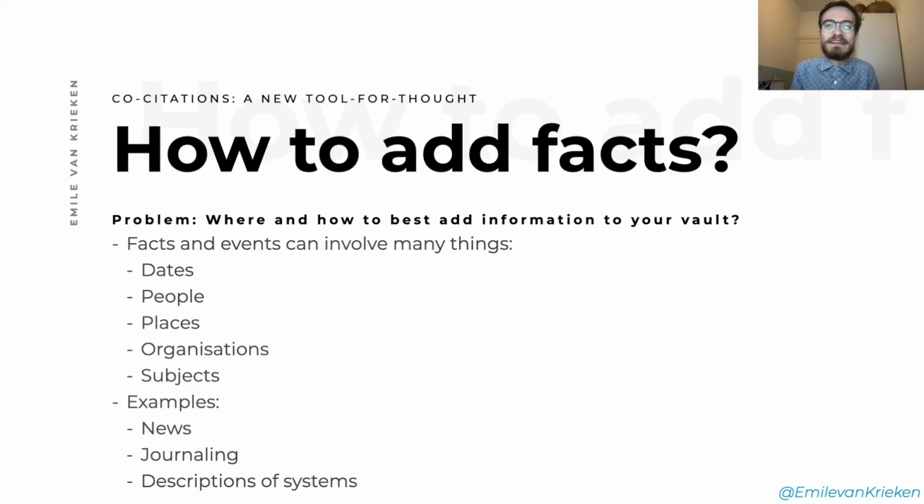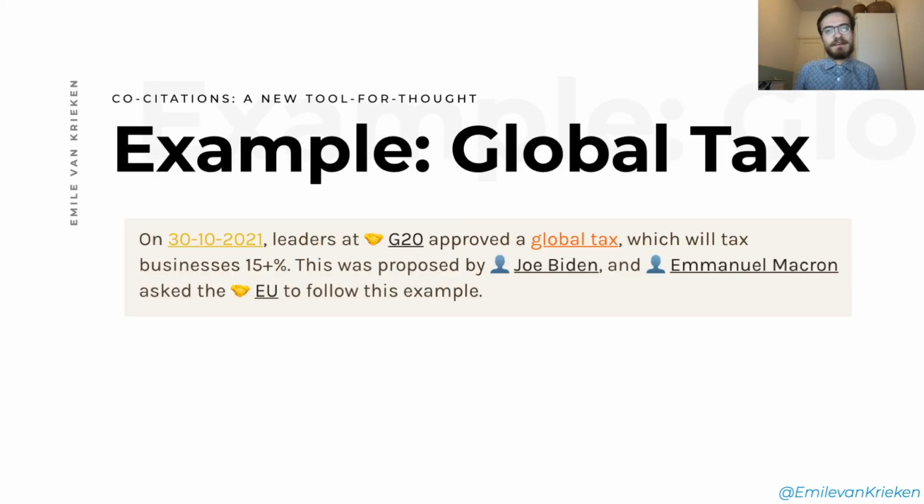But there are many events that can be thought of, and they might involve many different things like dates or people or places or organizations or subjects. And now think for a moment, the main question here is, where do you add a fact? Where do you add this piece of information? And to discuss this question properly, let's choose an example. It will be a pretty dull news article, because that's what I do in my Obsidian Vault. I collect news articles, and I summarize them and add these snippets of information to my vault.